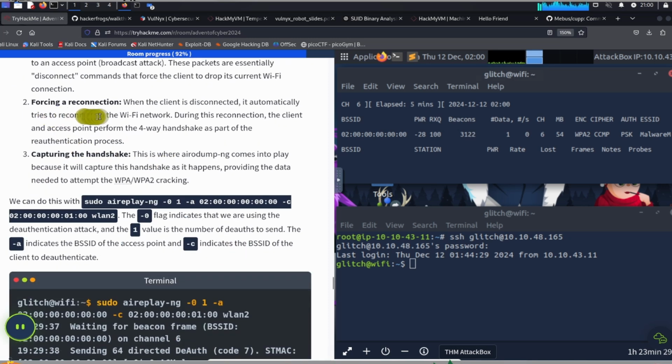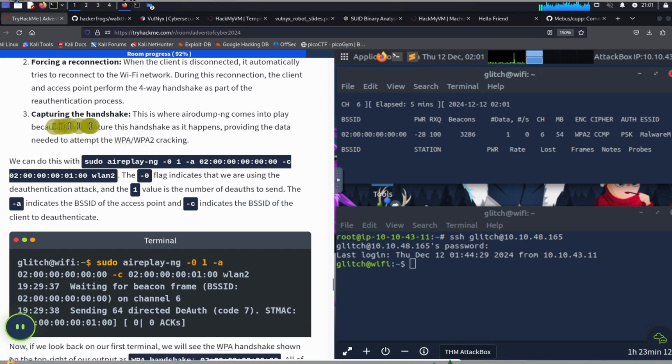2, forcing a reconnection. When the client is disconnected, it automatically tries to reconnect to a Wi-Fi network. During this reconnection, the client and access point perform the four-way handshake as part of the reauthentication process. 3, capturing the handshake. This is where airodump-ng comes into play, because it will capture this handshake as it happens, providing the data needed to attempt the WPA/WPA2 cracking.